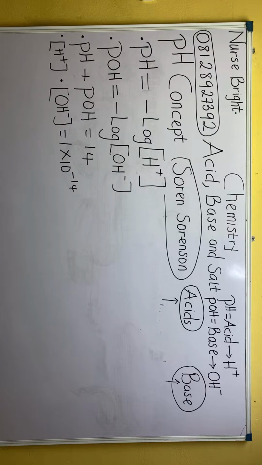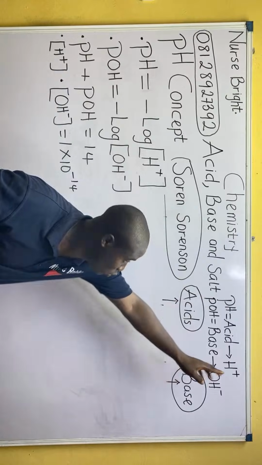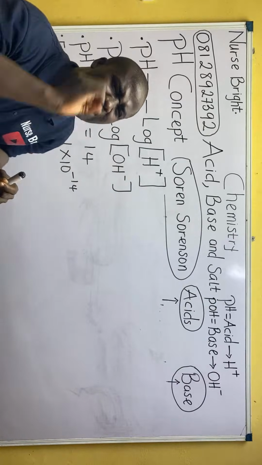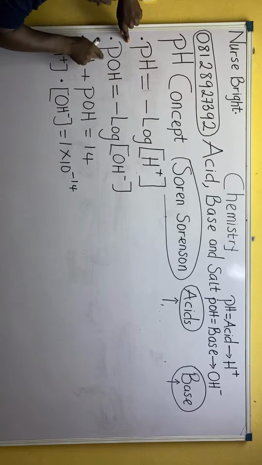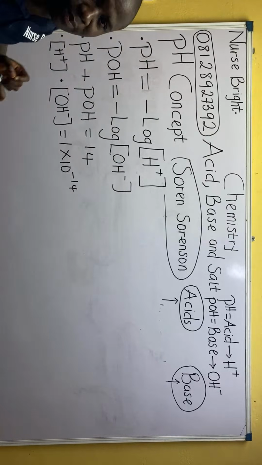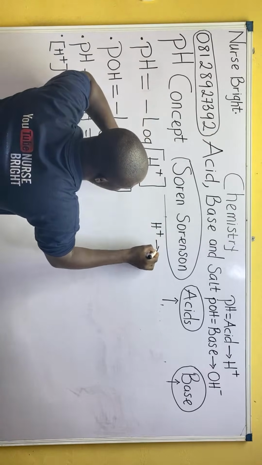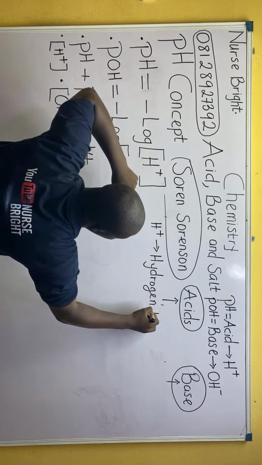That is why I told you that pOH deals with base and look at OH minus, whereas pH deals with acid and it's H plus. So acid deals with H plus, bases deal with OH minus. If you observe pH, H, that's why here was H plus. pOH, OH, that's why here was OH minus. Now let me tell you something very important. Remember I told you that H plus, what's it called? Hydrogen ion.